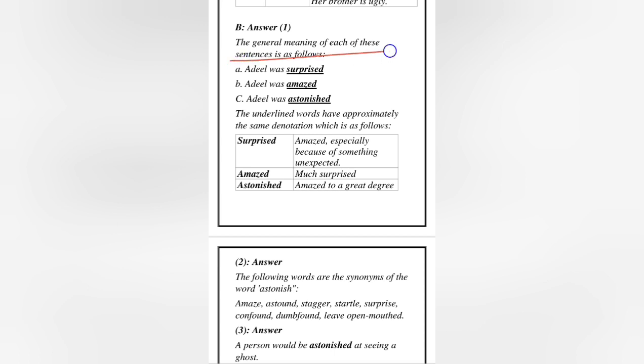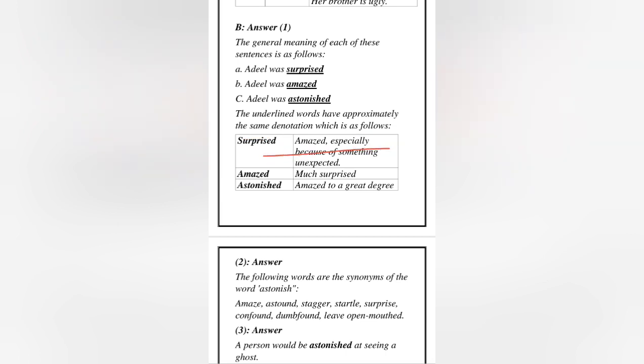So the general meaning of each of these sentences is as follows. Adil was surprised. Adil was amazed. Adil was astonished. Now again, surprised, amazed and astonished, they have approximately the same denotative meaning. So here are the meanings.